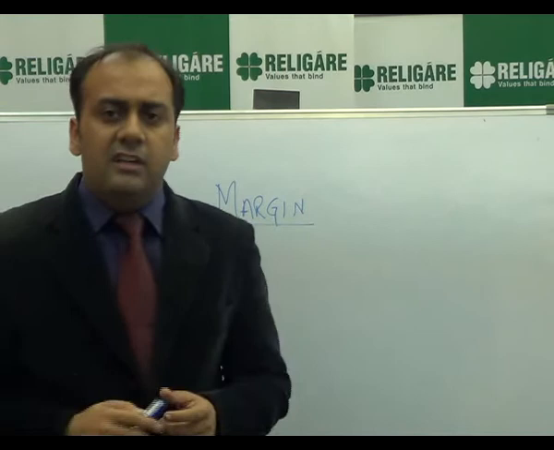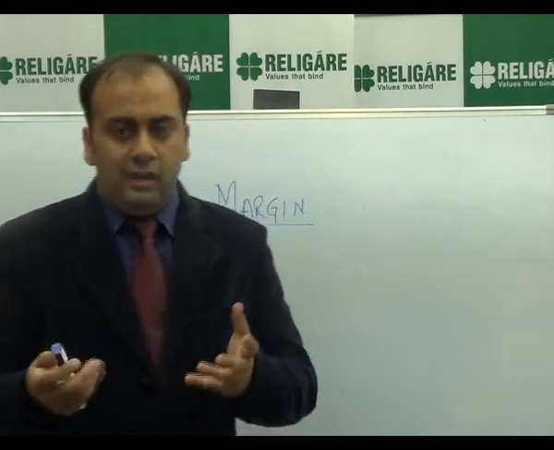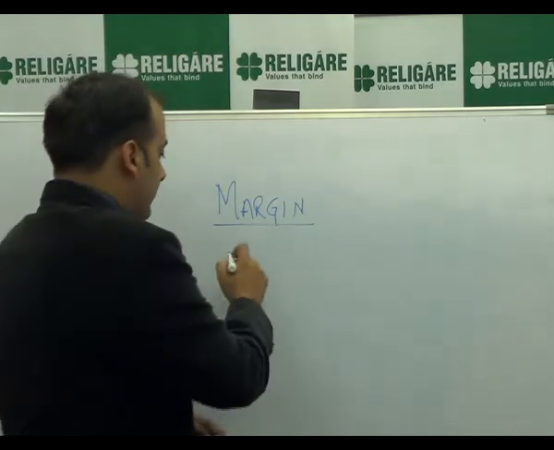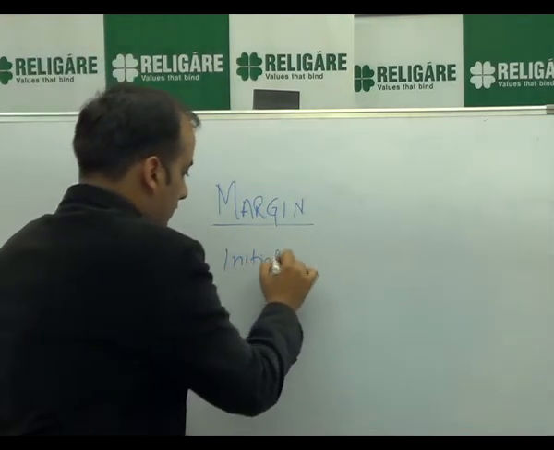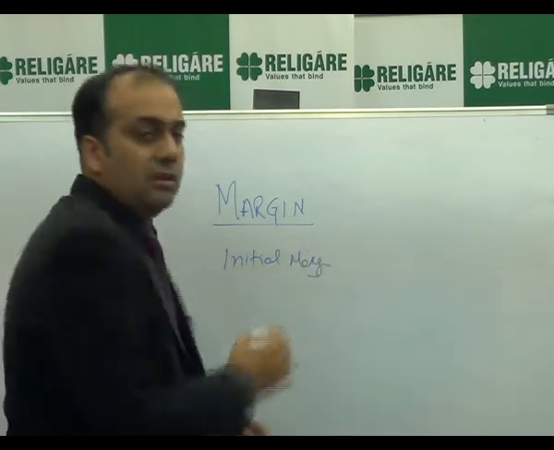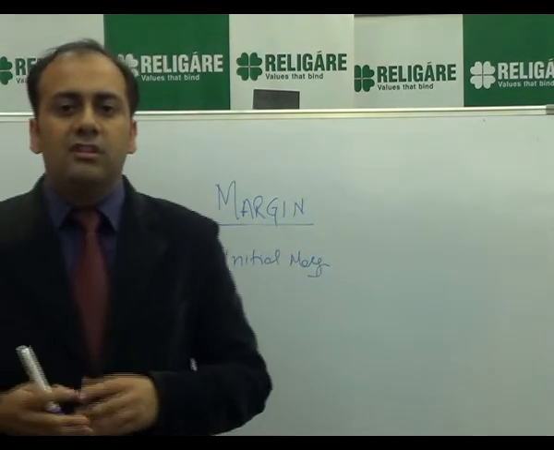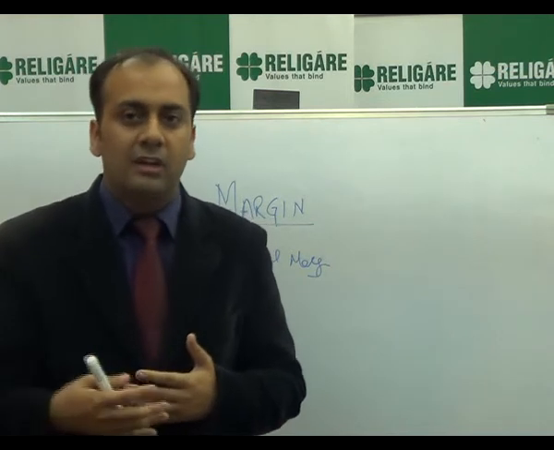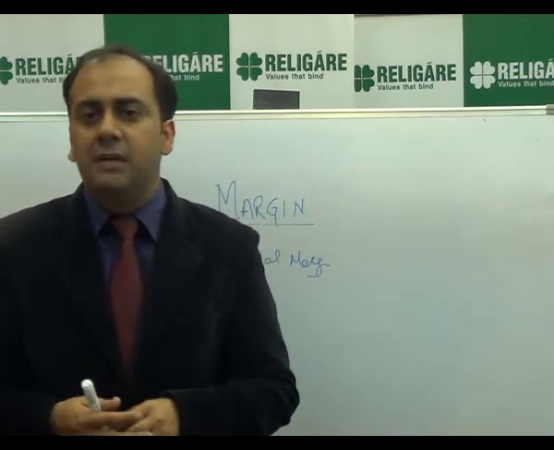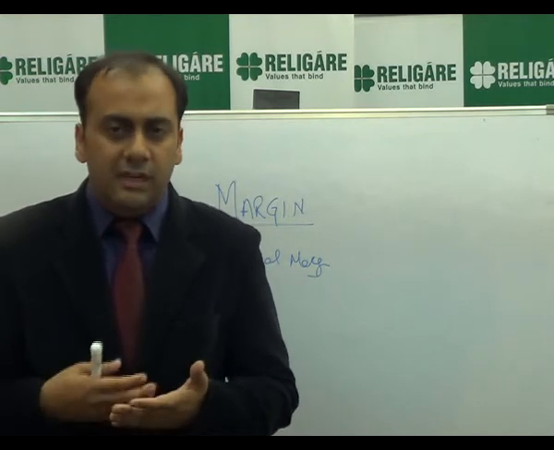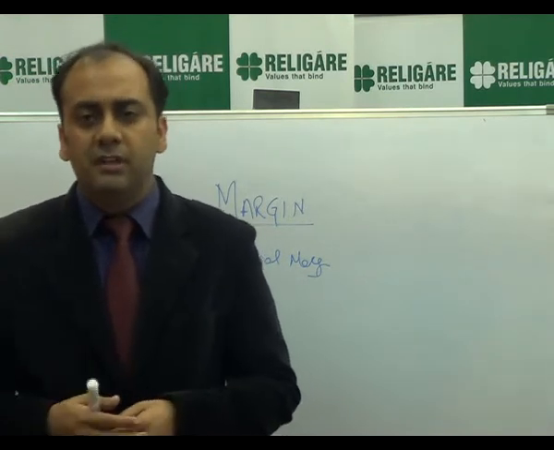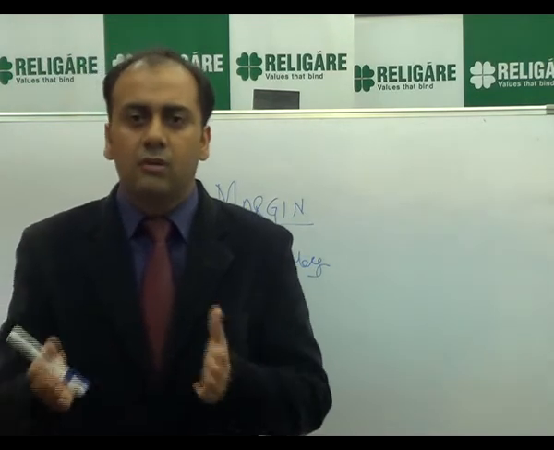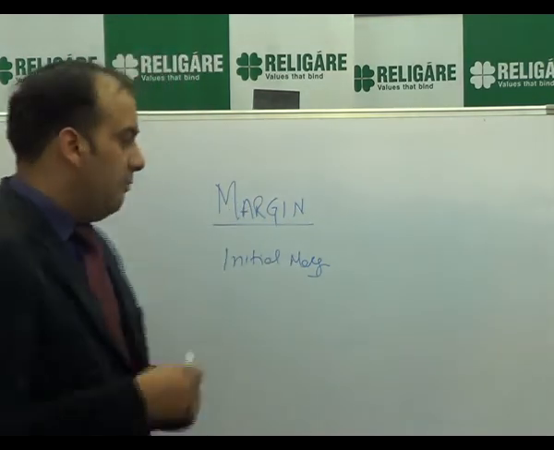There are various kinds of margin. Now let's understand some basic kinds of margins. One of the basic kinds of margin is initial margin. It is the amount that must be deposited by a customer at the time of entering into a contract. That is called the initial margin. That may vary from 5% to say 25%, depending upon the risk that is available in the commodity, the stock or any of the counters that we are trading.